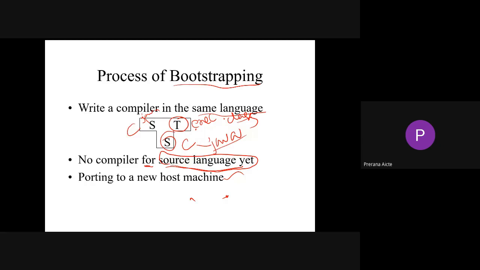So in tomorrow's class, we are going to learn about what is meant by syntax analyzer. See what is meant by parsing, what is left recursive parsing, what is meant by ambiguous grammar. All that stuff we are going to learn in tomorrow's class. Thank you.